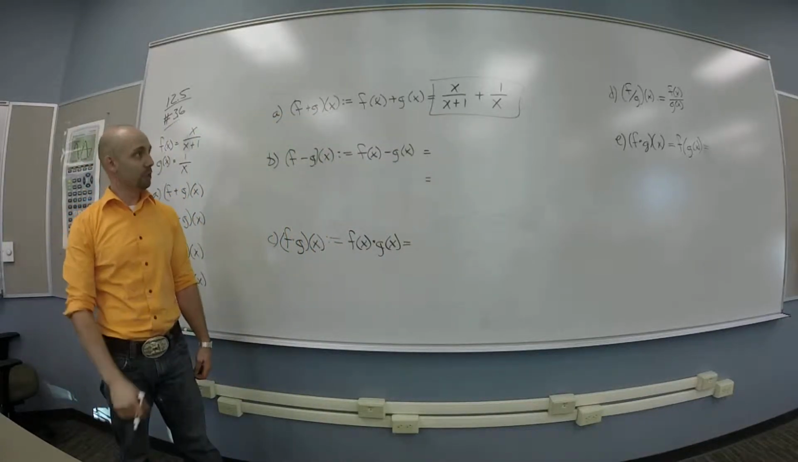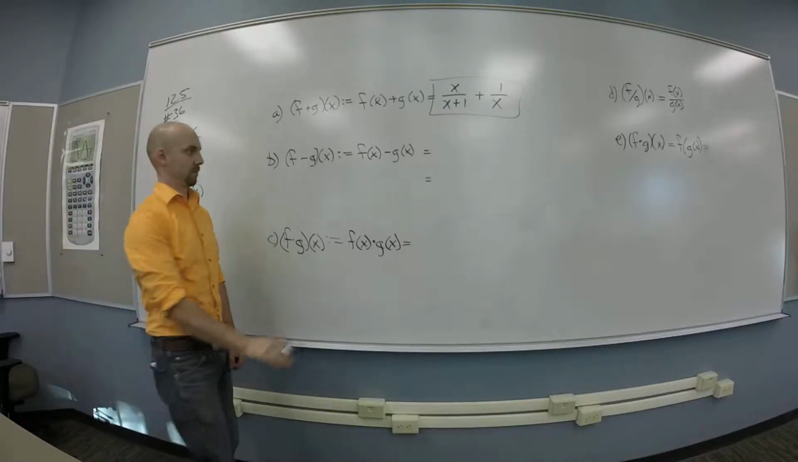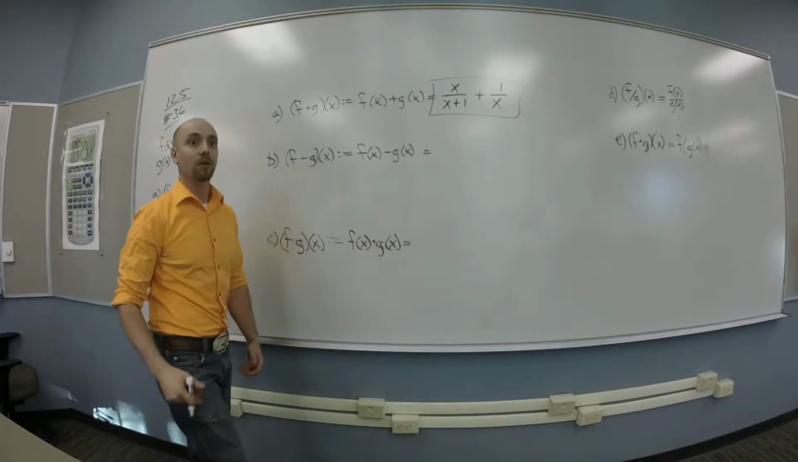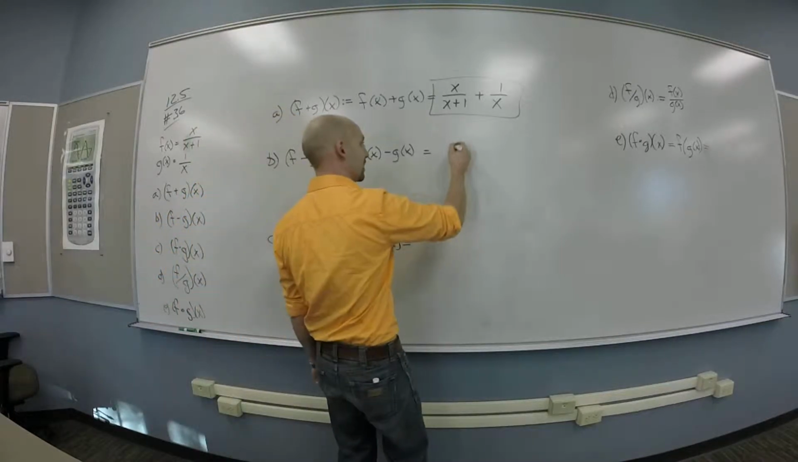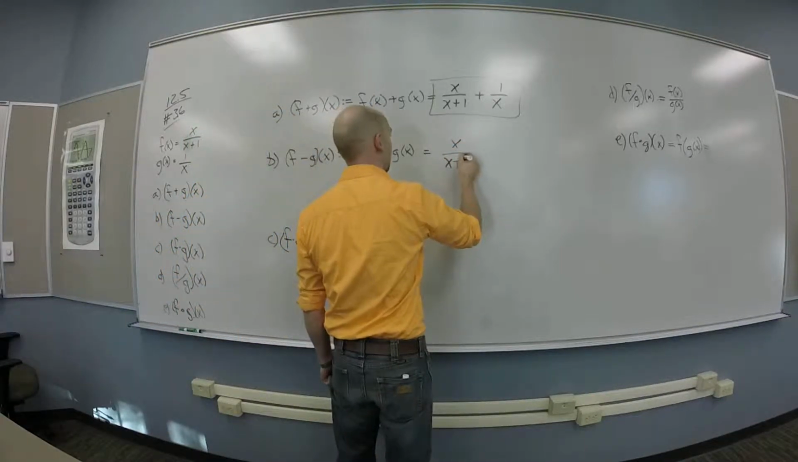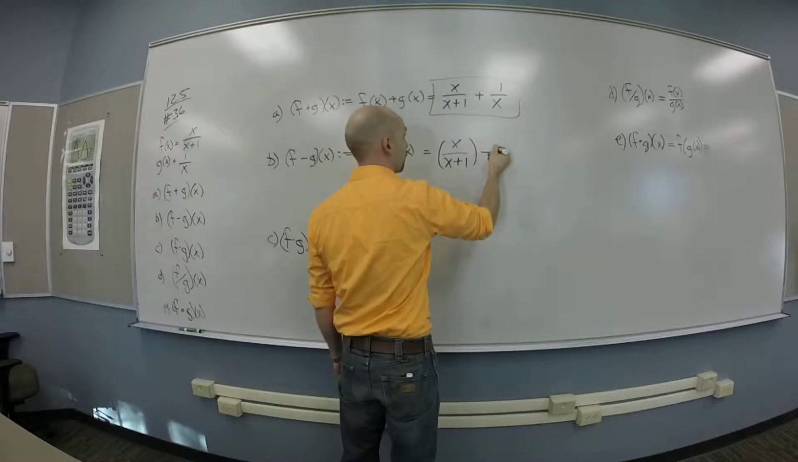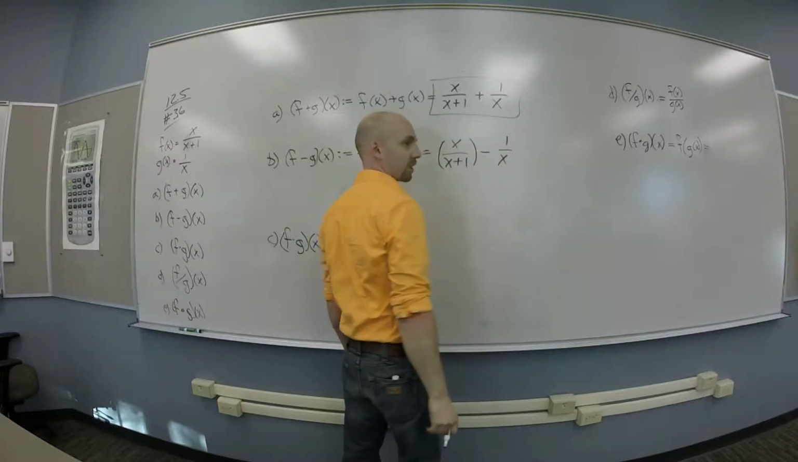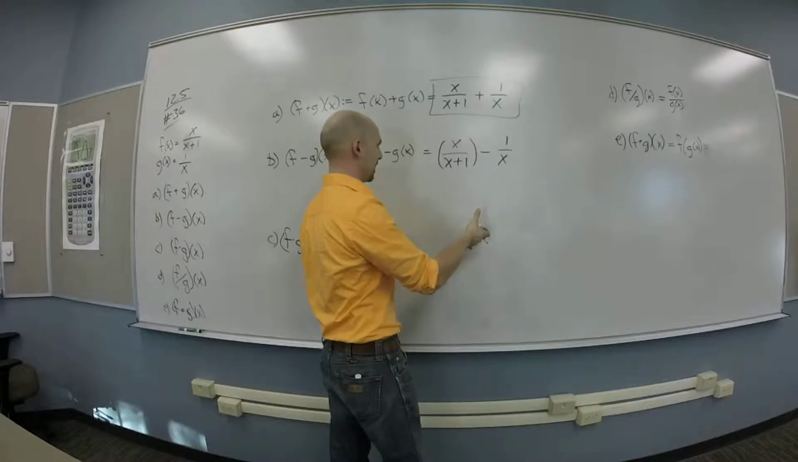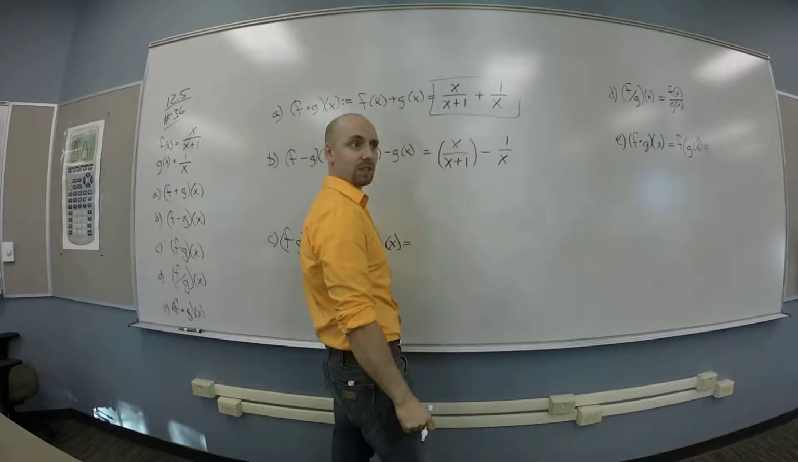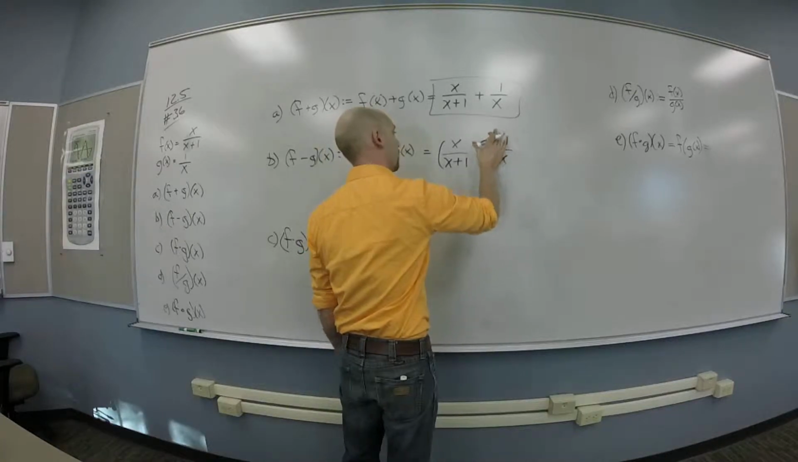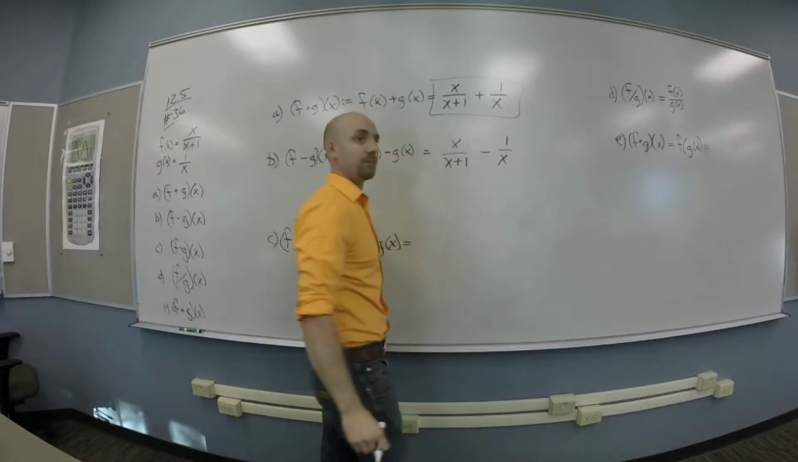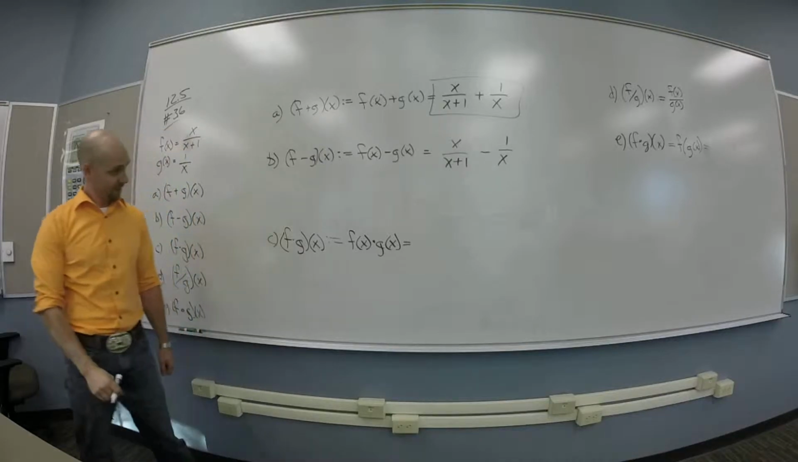How about f minus g? Same thing, but with a minus sign in the middle. So that's x over x plus 1 minus 1 over x. Are these parentheses that I put in here necessary? No, not at all. Makes you feel better. I'm not sure why I put them in there, actually. Some kind of weird muscle memory thing.